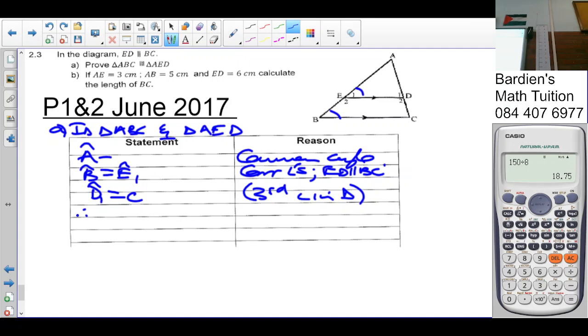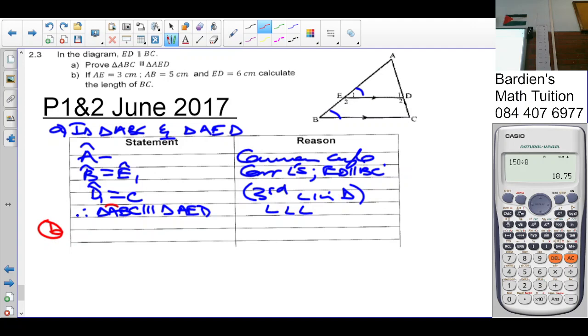So therefore triangle ABC is similar to triangle AED. Why? Angles.